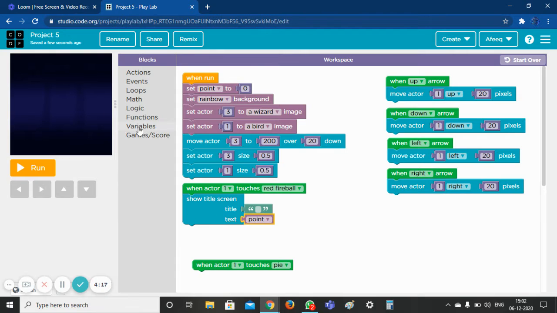Okay. So now we go to variables again and then take a set point queue. So first the text should be the point. So we have to set the points.